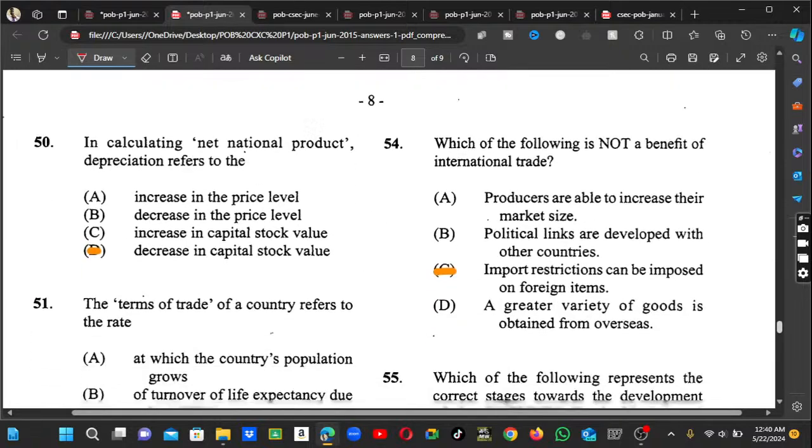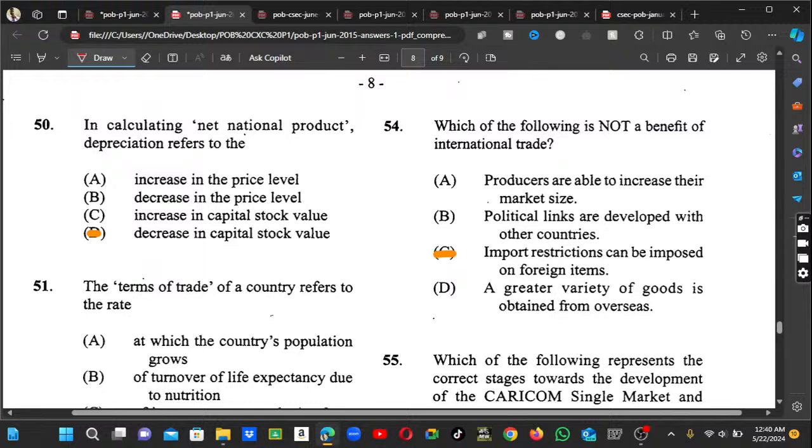Number 50, guys, it says calculating. This one is a repeated one. It says calculating the net national product depreciation, and we know that it will be a decrease in capital stock value. Alright, does everyone understand?